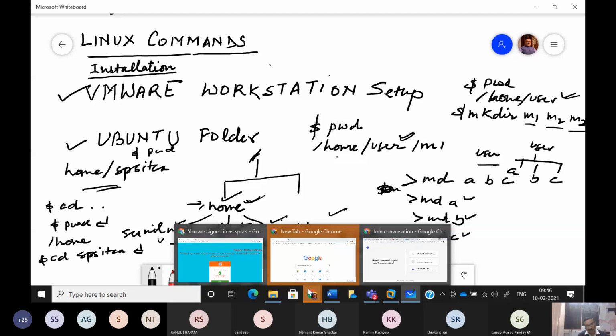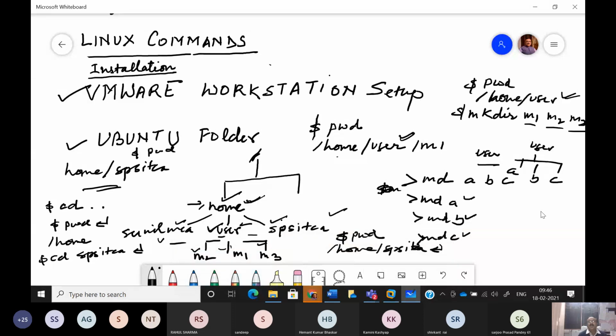Now one can say, then what is the use of having this security mechanism when Sunil is able to come to my area? Then what's the use of having protection of password? Actually, in Unix or Linux, it is commonly said that it is you who is responsible for your own area. Nobody else will take care about the security of your area. You have to decide how much access others have to be given.